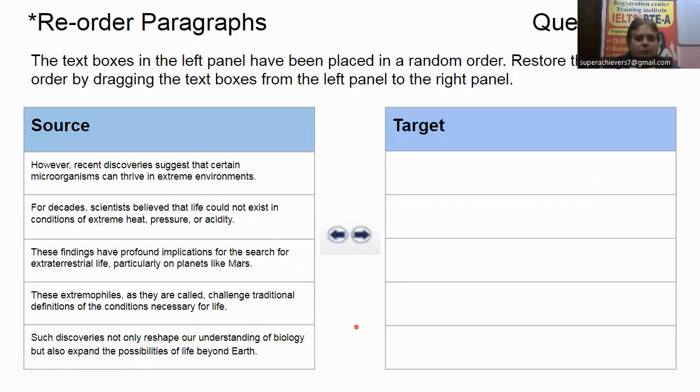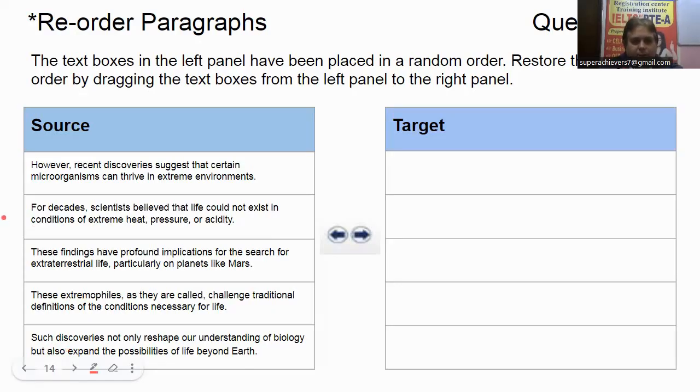Now let us solve question number 3. As per our previous discussion, see here is "however", so this may not be the first one. After that, we are seeing "these findings", "these extremophiles", this may not be the next one. And "such discoveries", again, this may not be the introductory statement.